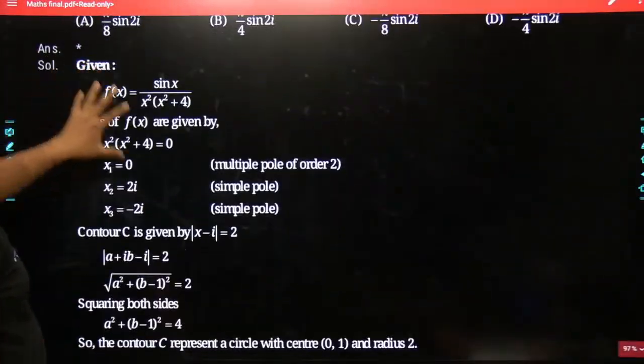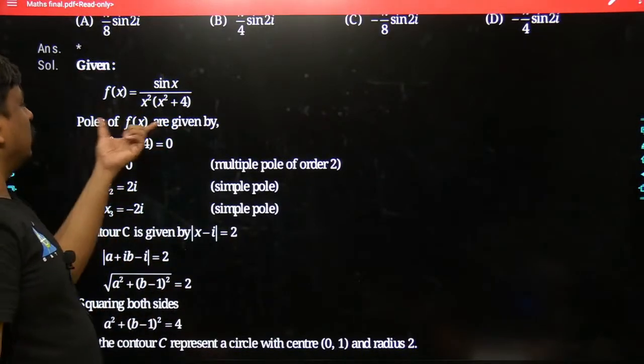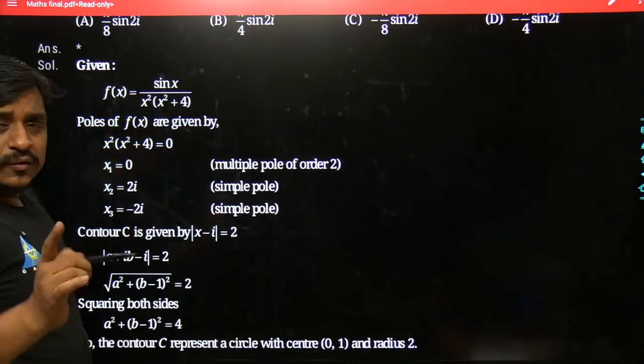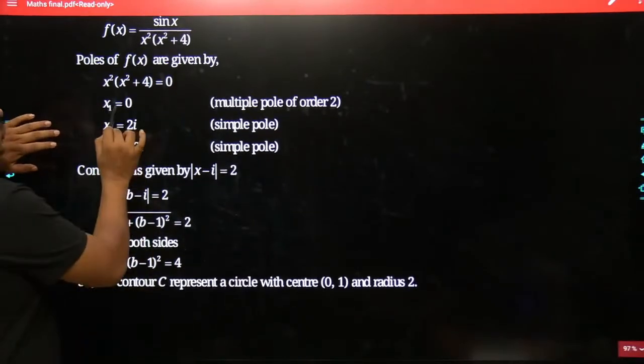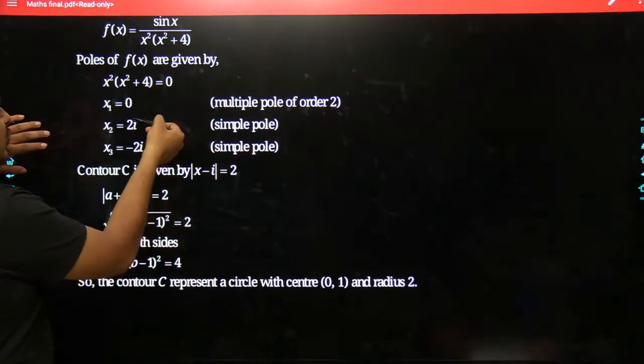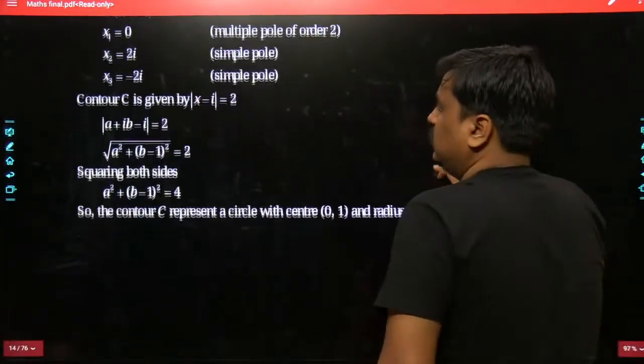The same thing I have written over here. We have got a function f of x. At the very beginning, we were focusing on the calculation of its poles. What I did, I took its denominator and compared it with 0. The 4 poles we got were 0, 0, or I can say I have the repeated pole at 0. Then we had 2i as well as minus 2i. Once we are done with this, we'll move forward.